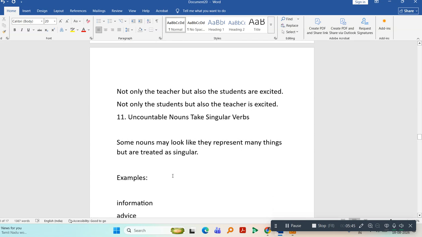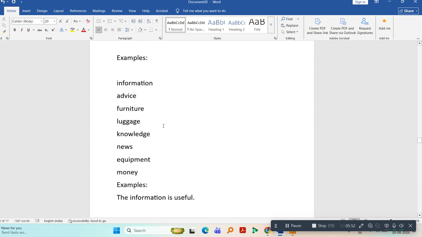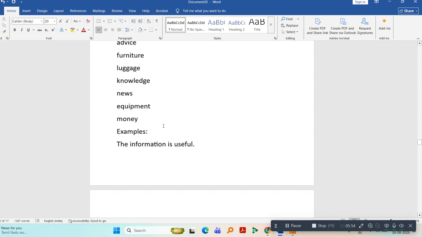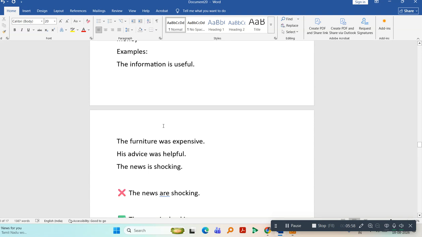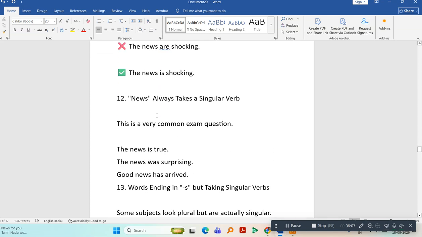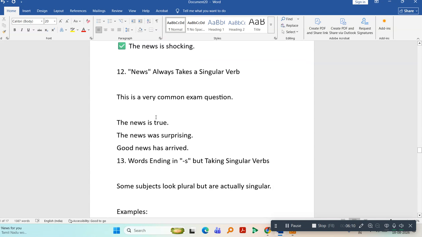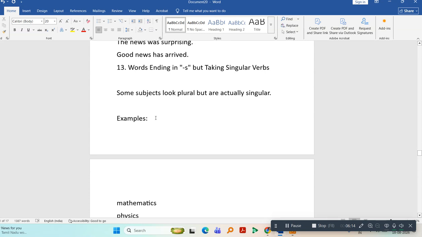And for uncountable nouns, take singular verbs. For example, information, advice, furniture. These are uncountable nouns. You are supposed to take singular verbs. For example, the information is useful, the furniture was expensive, his advice was helpful, the news is shocking. So you are supposed to use singular verb. News always takes a singular verb. The news is true. The news was surprising. Good news has arrived.